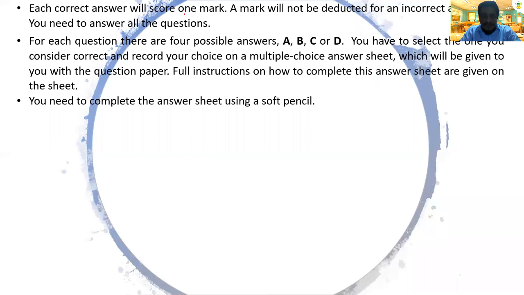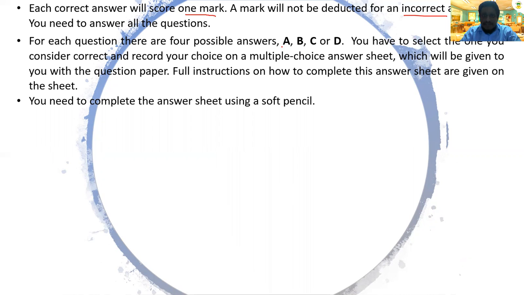Each correct answer will be 1 mark. You will get 1 mark. They don't deduct marks for the incorrect answer. Like if your answer is wrong, they don't deduct any marks. Each question will have, this is a basic MCQ question thing.